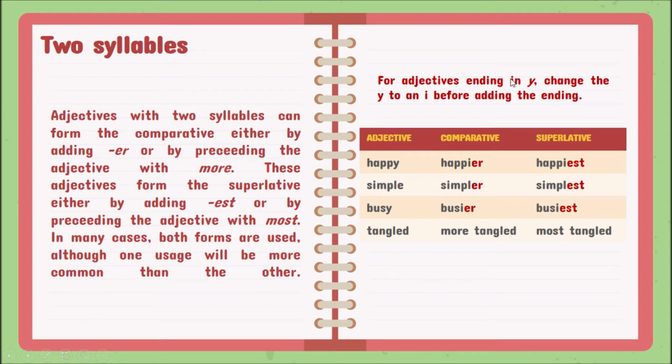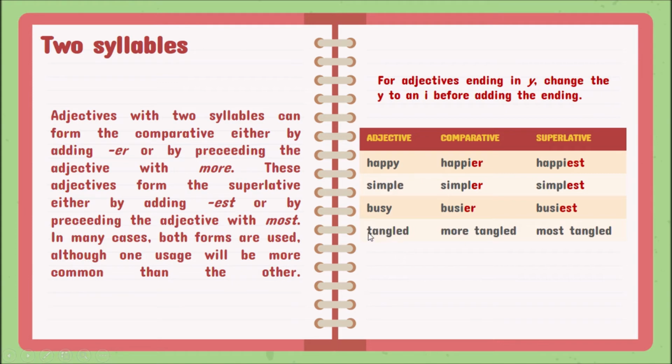For the adjectives that end in Y, los que terminan en Y, you have to remember to change the Y for an I. And then add the ending er or est according to the comparative or superlative form. So happy, happier, happiest in the case of the superlative. Here I have a Y, tengo una Y, ¿cierto? La cambio por I latina y luego pongo la forma del comparativo, el superlativo.